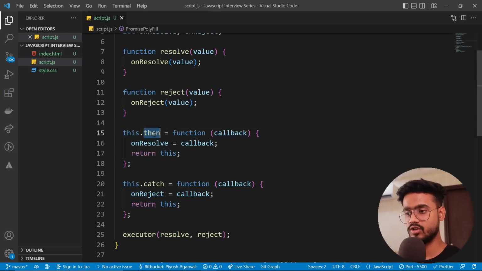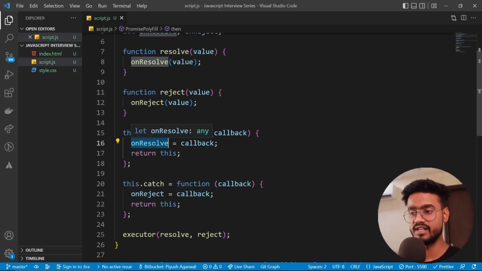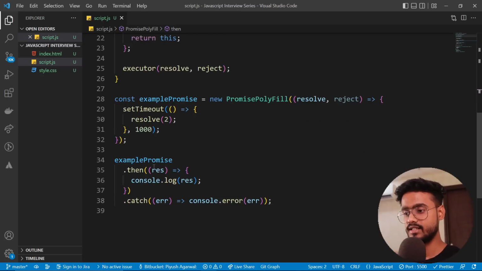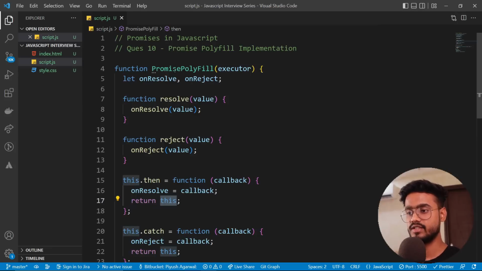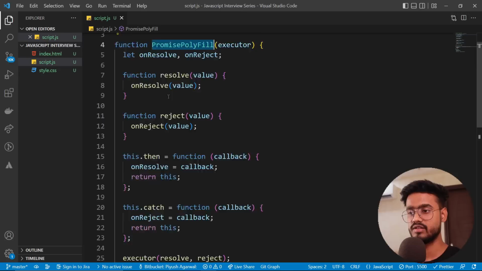So when we go inside this .then, we have this callback and we are assigning this callback to the onResolve variable. So now the onResolve variable is a function which will take this response over here. So we are returning this. So we have returned this instance of the promise polyfill. Now we can access all of these functions inside of this promise polyfill, right?